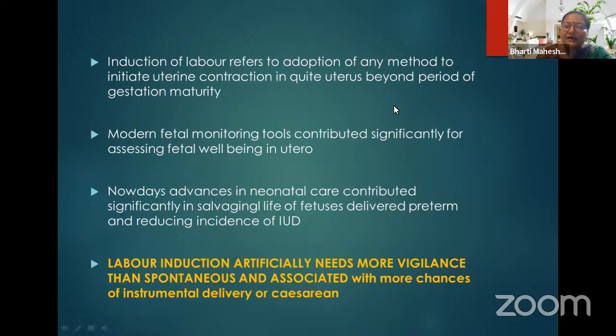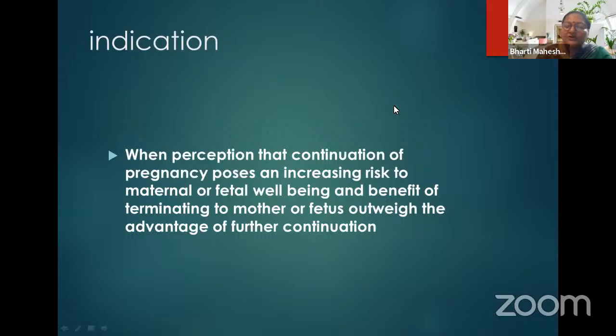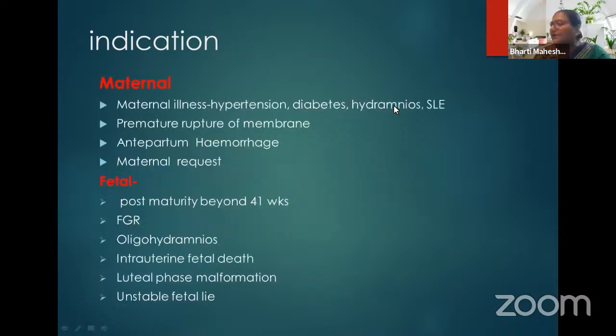So labor induction, being artificial, needs more vigilance than spontaneous labor and is associated with more chances of instrumental delivery or cesarean section. So now the question comes: can we induce labor in all patients, or are there certain indications? When the perception is that continuation of pregnancy poses an increasing risk to maternal or fetal well-being, and the benefit of terminating to mother or fetus outweighs the advantage of future continuation, then induction of labor is done.